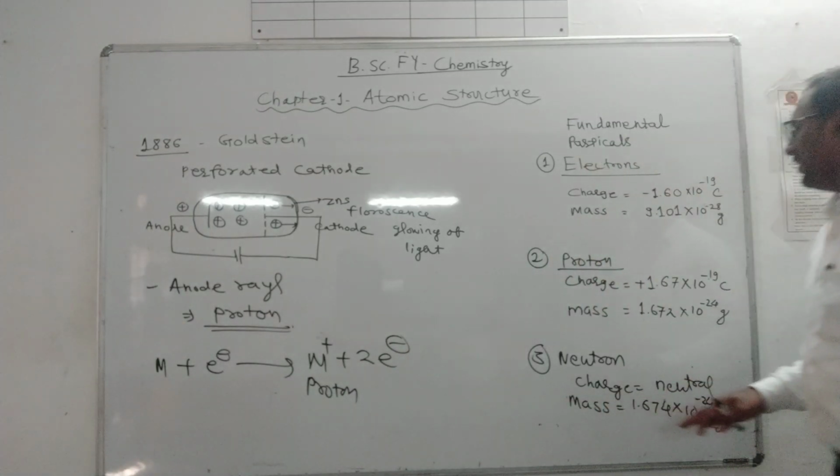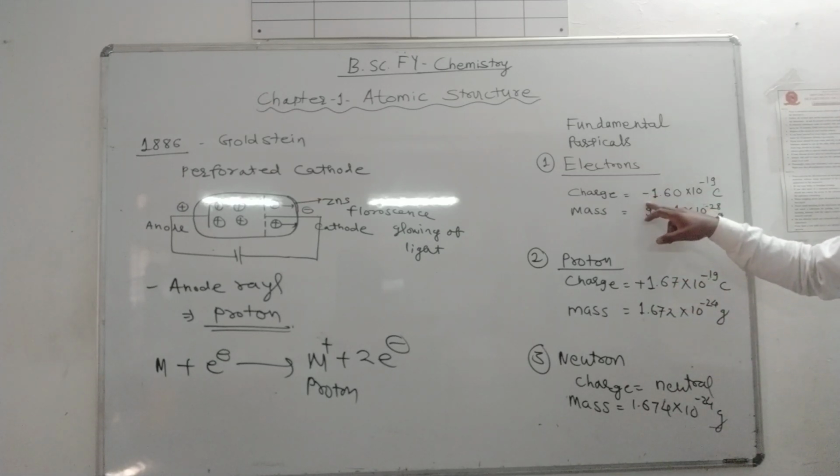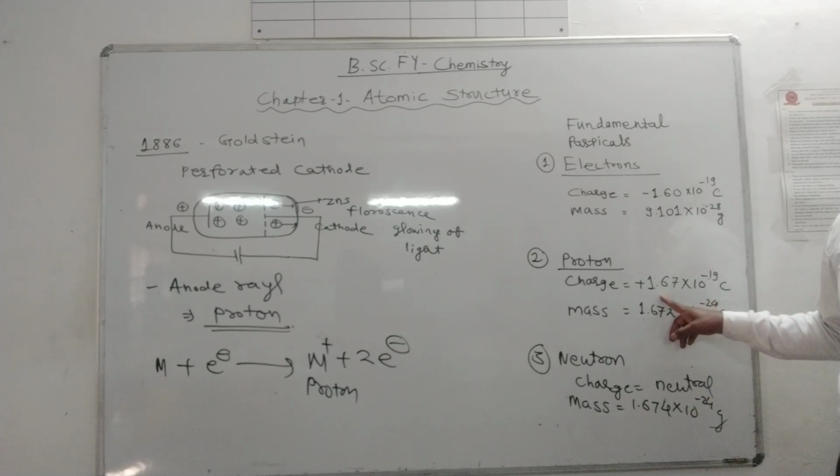So the proton is a fundamental particle having charge plus 1.6, equal and opposite to the electron. The electron has charge minus 1.6, the proton has charge plus 1.6.